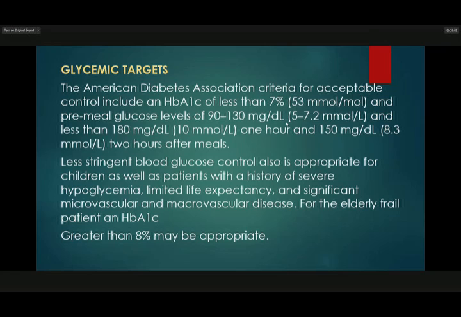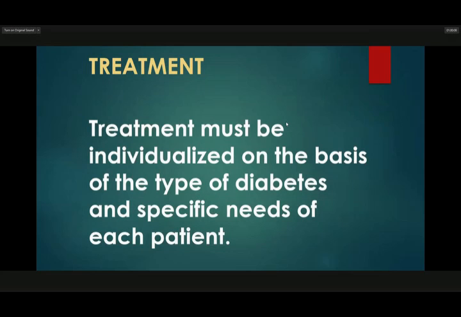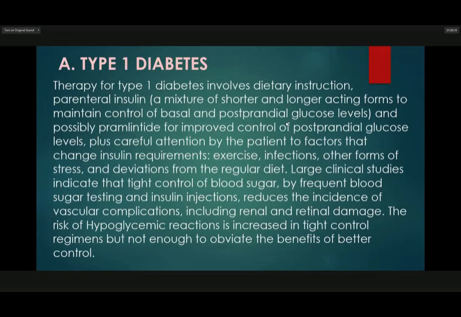Less stringent blood glucose control is also appropriate for children, as well as patients with a history of severe hypoglycemia, limited life expectancy, and significant microvascular disease. For the elderly frail patient, an HbA1c greater than 8% may be appropriate. So treatment must be individualized on the basis of the type of diabetes and the specific needs of each patient. So, type 1 diabetes.